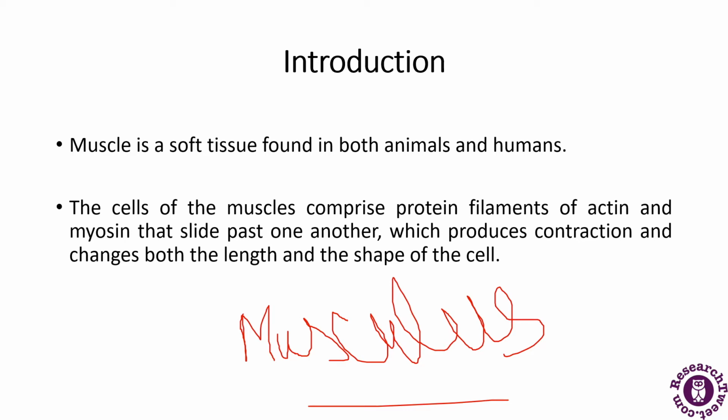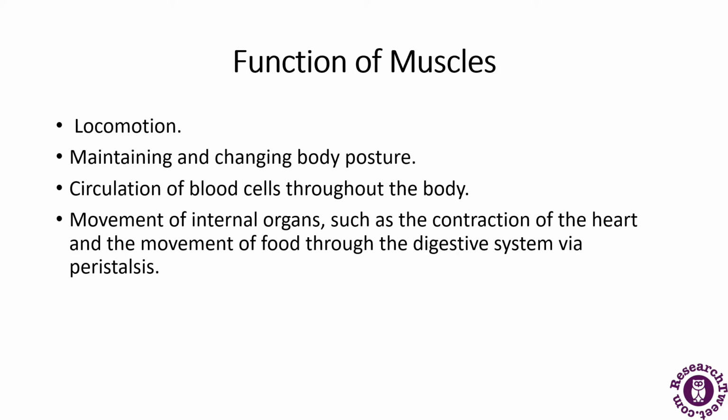Now, what are the functions of muscles in humans or in animals? First of all, they help in locomotion. Locomotion means movement from one place to another. The muscles help in locomotion, and in maintaining and changing the body's posture.